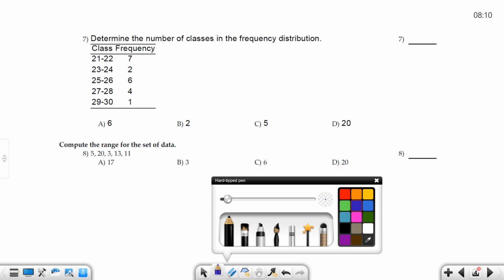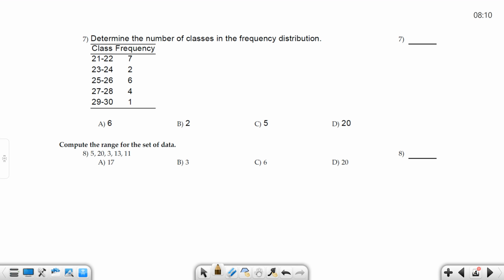And then determine the number of classes in the frequency distribution. So if you look at this, how many classes are there? 5, right? Literally you're saying 1, 2, 3, 4, 5. There are 5 classes.